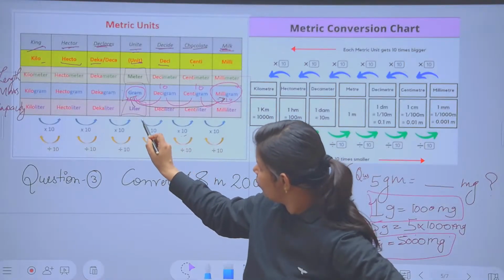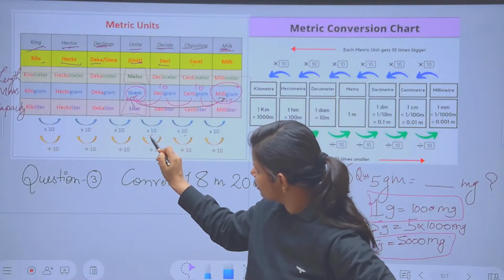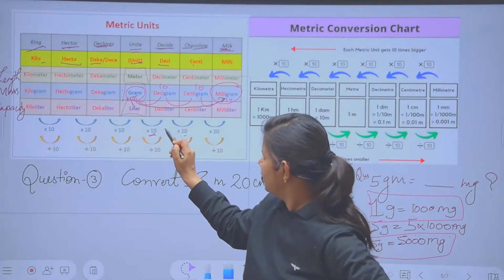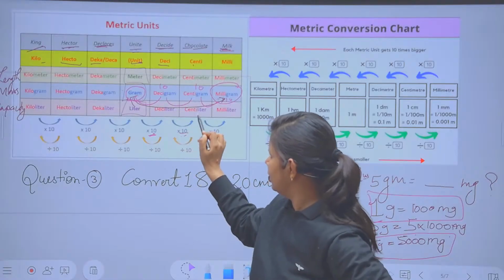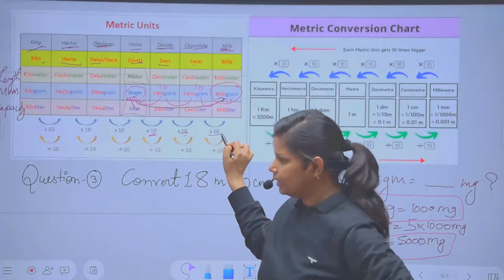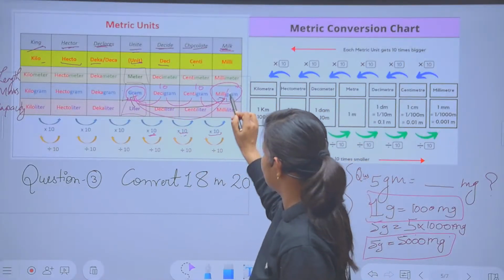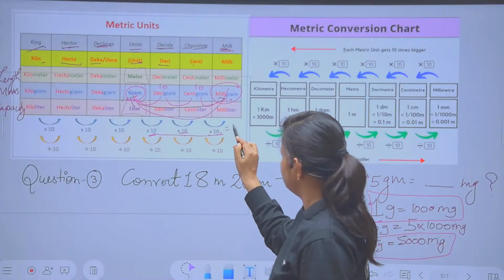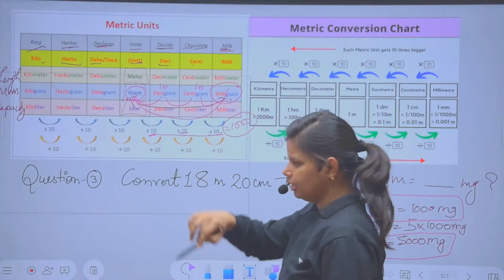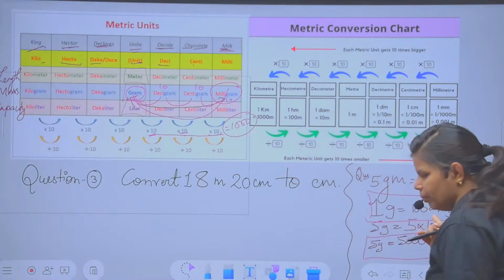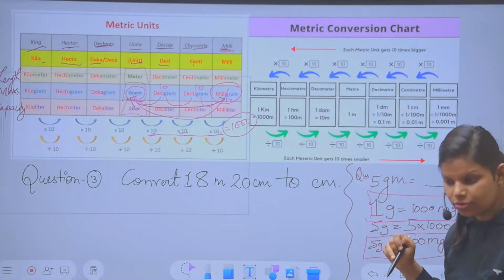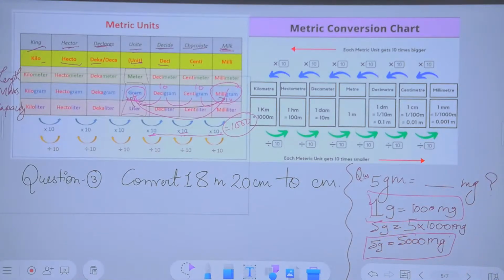You can see from here, no? ग्राम से डेसीग्राम में जा रहा है तो किससे मल्टीप्लाई हो रहा है? 10. And then decigram to centigram, 10. Centigram to milligram, 10. And total, if I have to switch from here to there, then how many zeros do I have to multiply with? 1, 2, 3. That means 1 gram equal to how many milligrams? 1000 milligram. I hope it is clear for you to understand.